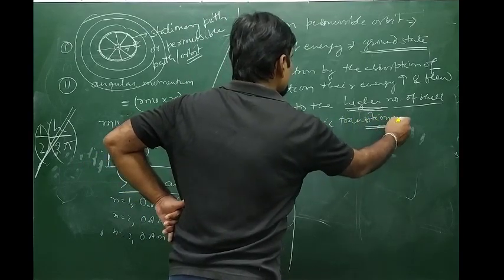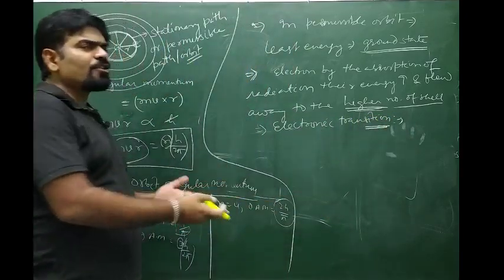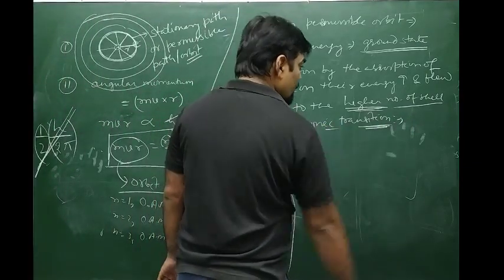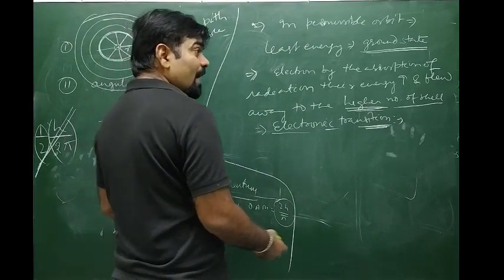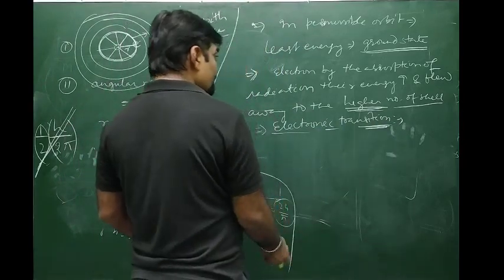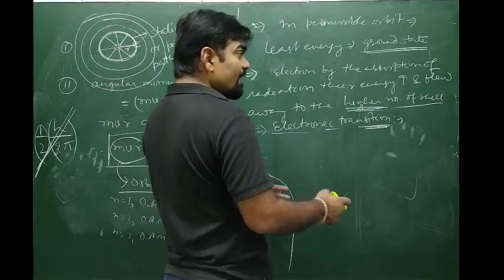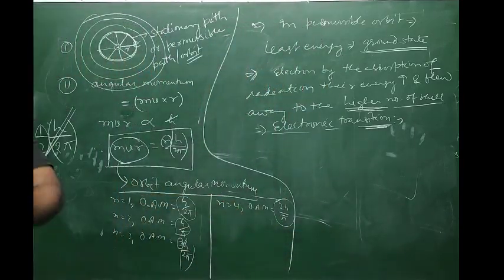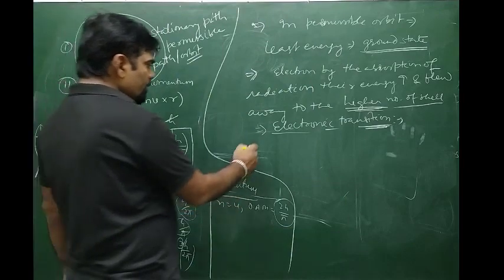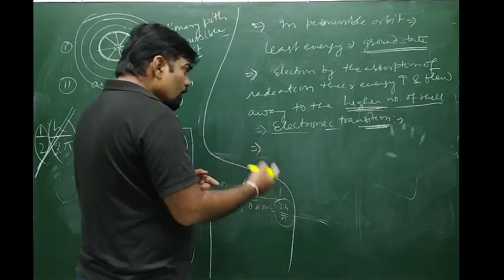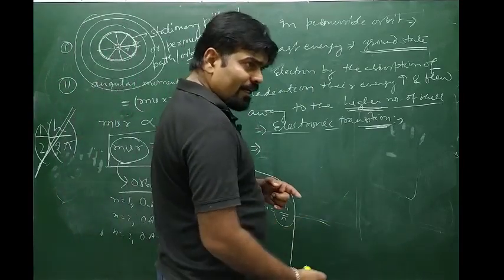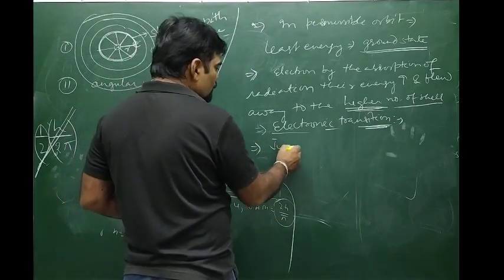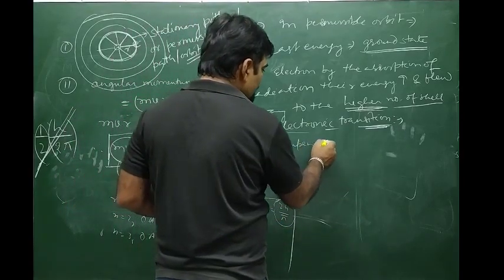Transition means change of shell, change of numbers. So electronic transition takes place by absorbing certain radiations, and those radiations are sufficient to move the electron from its lower energy state to a higher energy state. Once it jumps to the higher energy state, that is known as excitation. So jumping of an electron to a higher energy state is excitation.